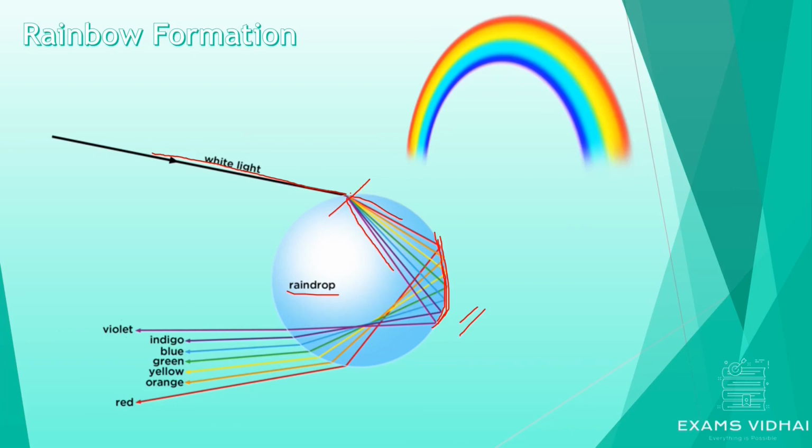So basically two times refraction and one time reflection take place while the white light passes through the raindrop, and after that we are able to see this rainbow, which consists of 7 different colors.